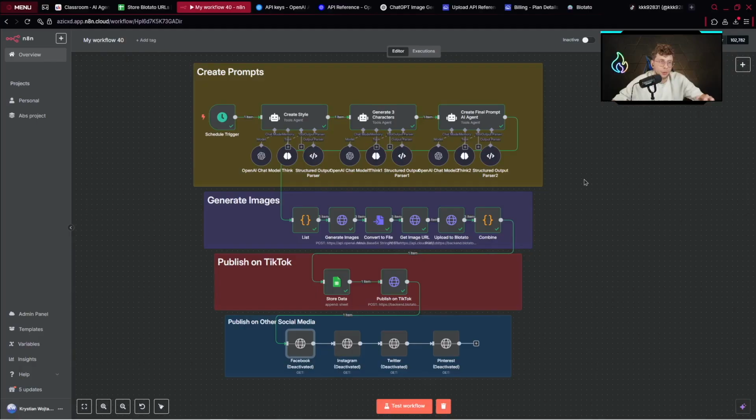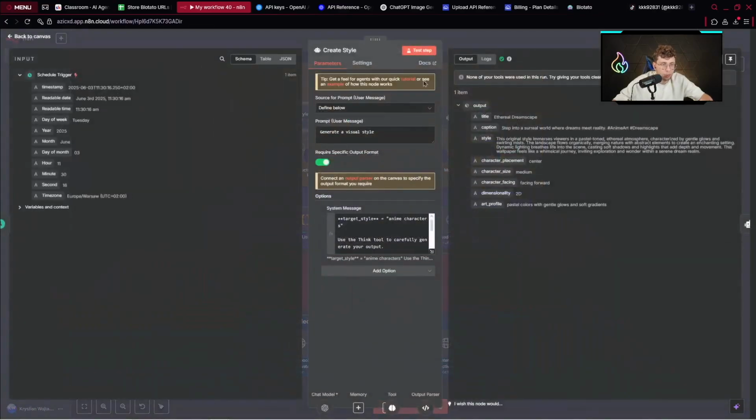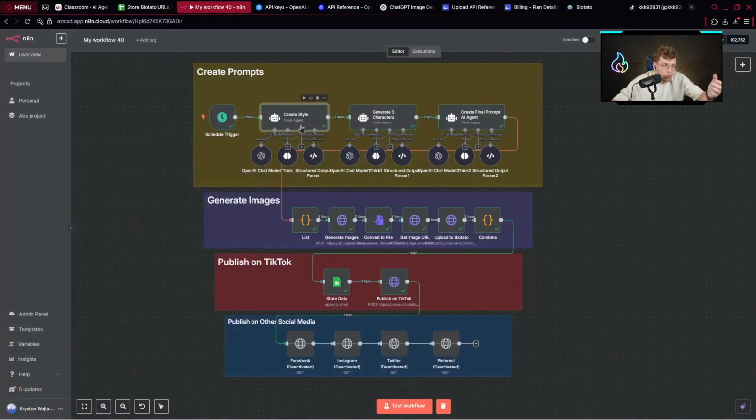Also, I said that I will give you a strategy that will give you a lot of traffic in your TikTok account and will make your post even viral. And the strategy is to think of a specific niche. So for example, this automation is specified for anime characters. However, remember, you can create any images you want. You've got endless possibilities. You only change the prompt.